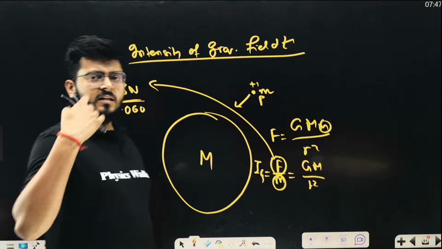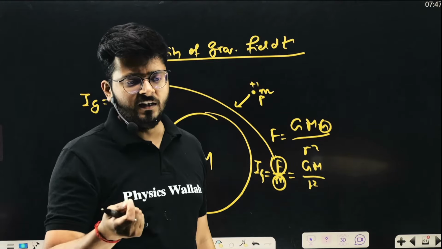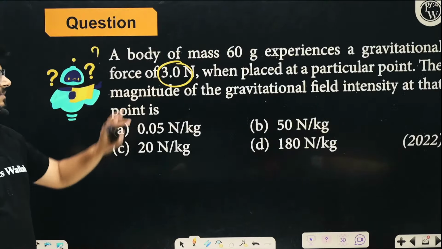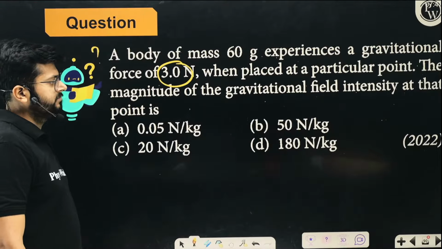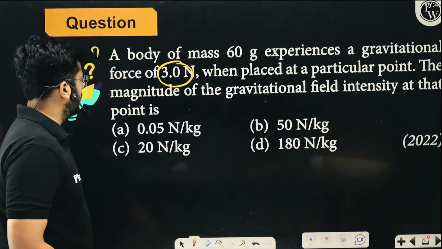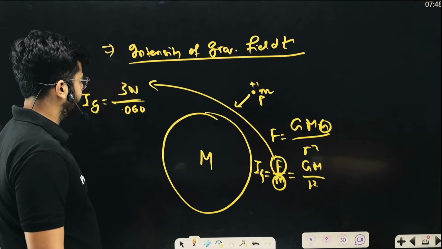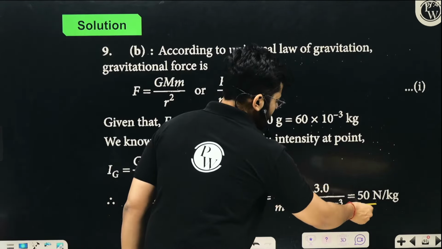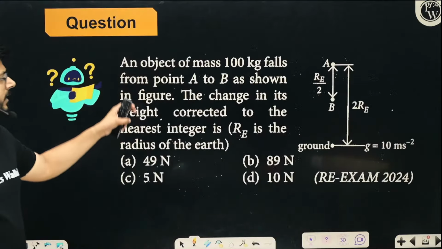So anyone who knows the definition of gravitational field intensity can solve it, right? Force upon mass. So 3 upon 0.060 is the answer, which is 50, right? Let's move on to the next one.